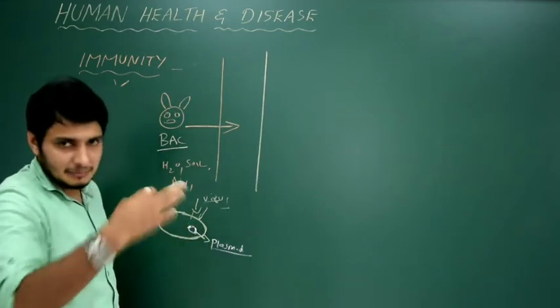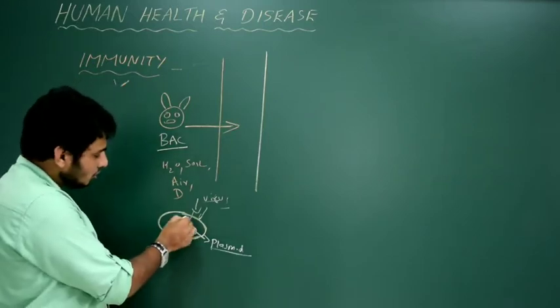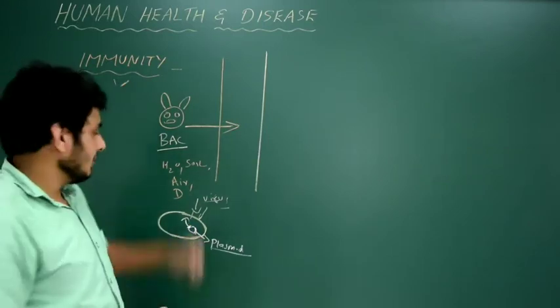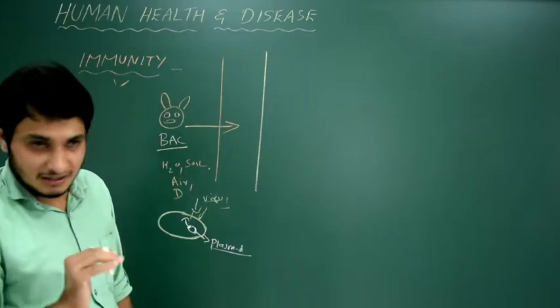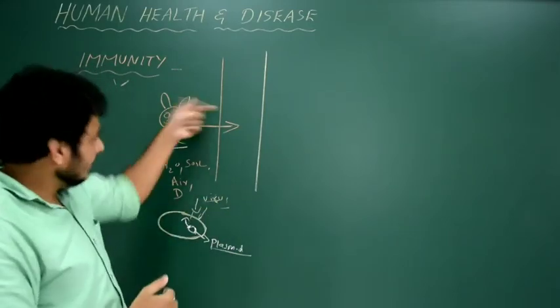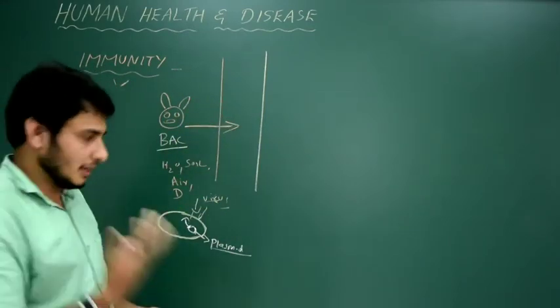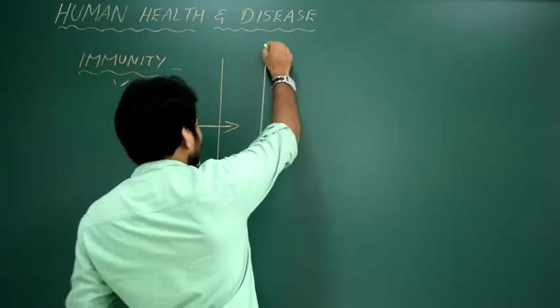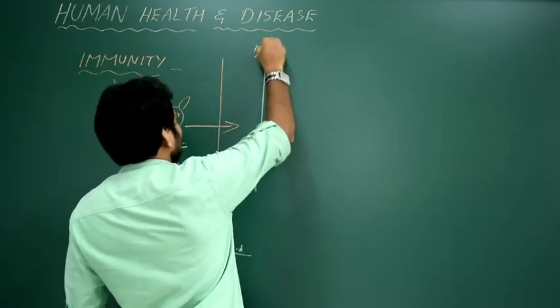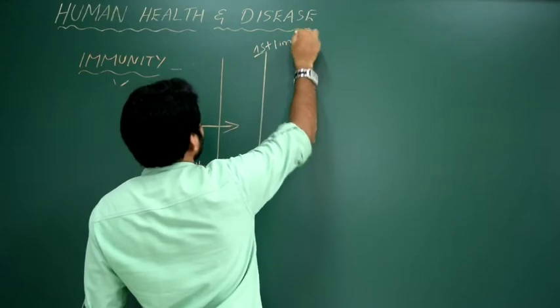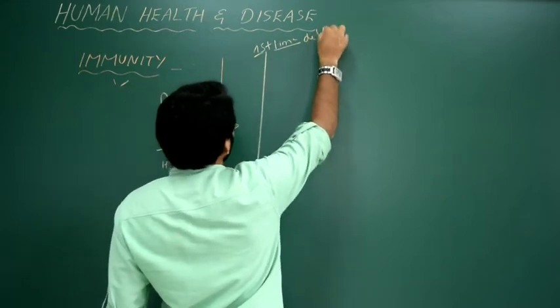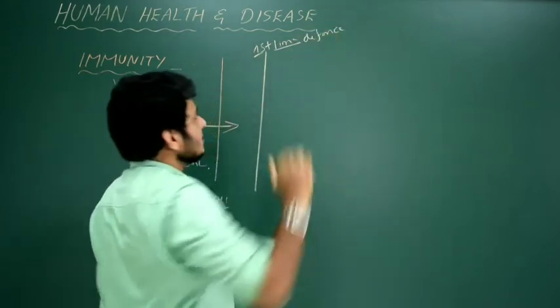You are going to understand it in biotechnology. Okay, so they are going to produce some chemicals and kill the pathogens. Got it? This is a defense mechanism. In this case I am talking about human health. Okay, so the first line of defense, that is innate immunity. Let me just write first line of defense.